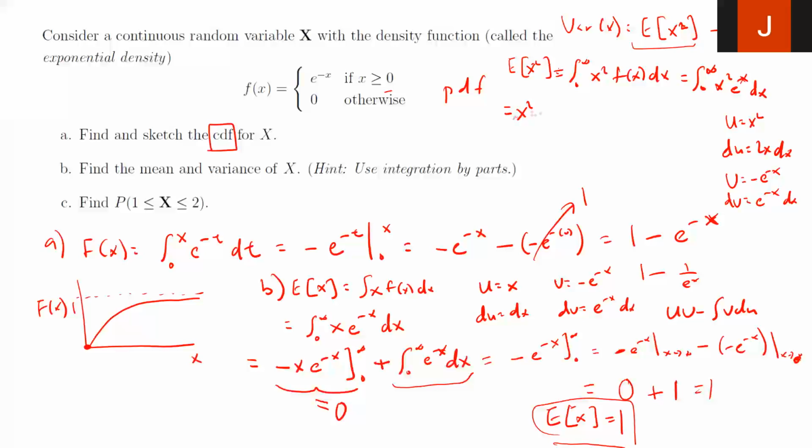V is minus, so let me make some room here. Take a little bit of space over here. This whole thing will be minus x squared e to the negative x, that's the uv portion, where x goes from 0 to infinity, minus the integral of v du. So the integral from 0 to infinity, du is 2x, and then you have v, which is minus e to the negative x dx.